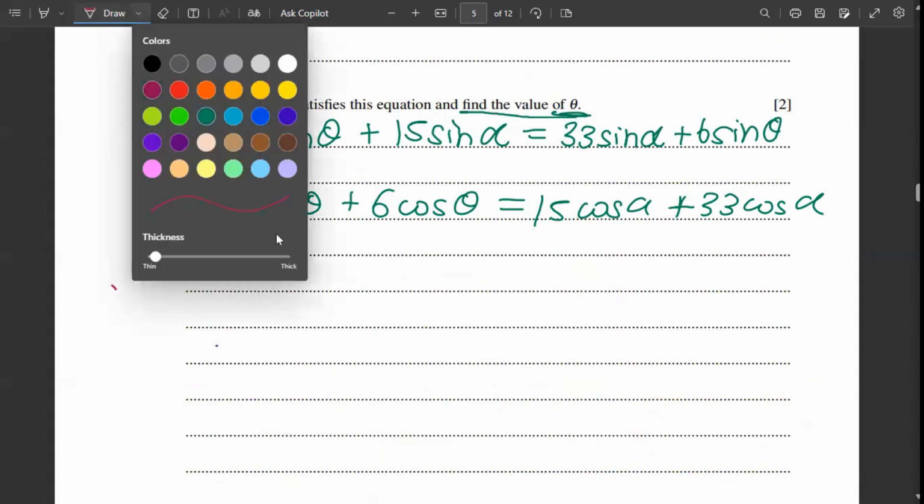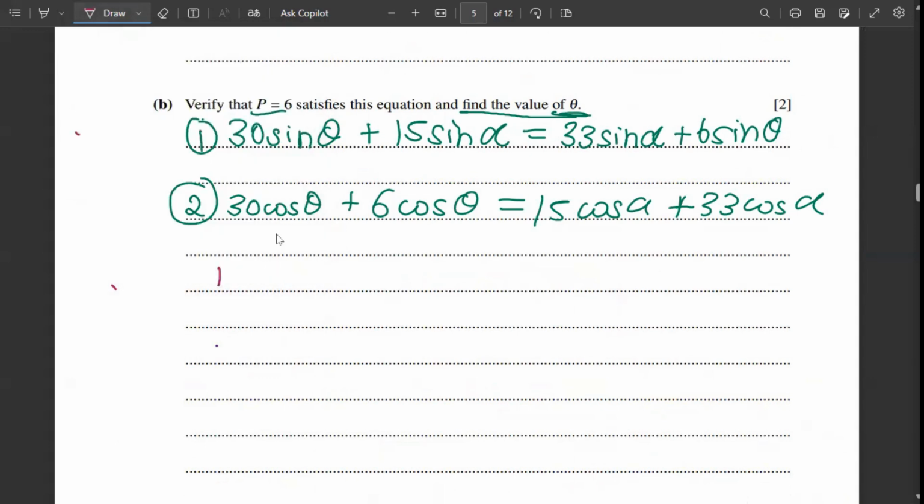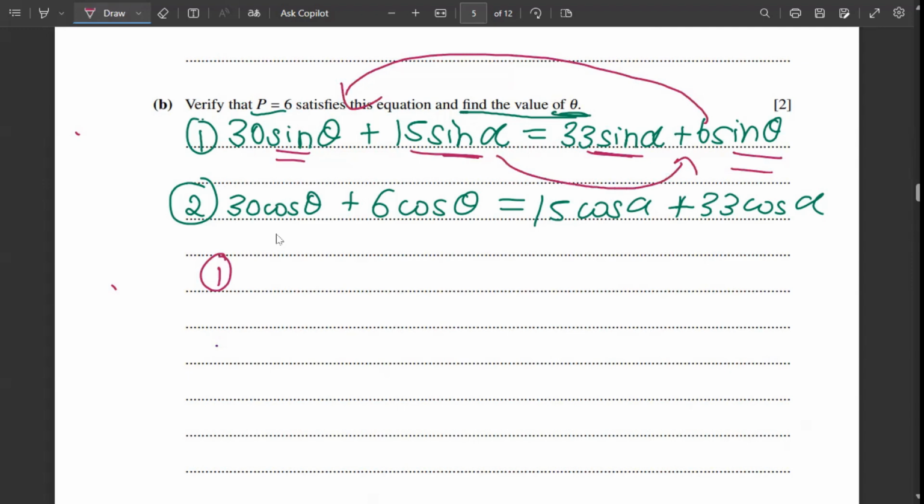The first thing we need to do is simplify equations 1 and 2. To simplify equation 1, sine alpha and sine alpha should be together, and sine theta should be together. So I'll bring the sine theta there and bring this sine alpha here. Hence, it becomes 30 sine theta minus 6 sine theta is equal to 33 sine alpha minus 15 sine alpha.